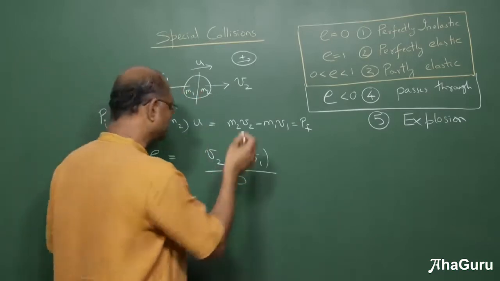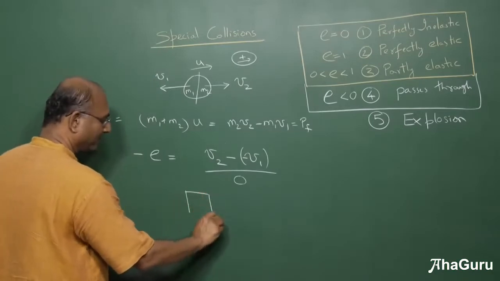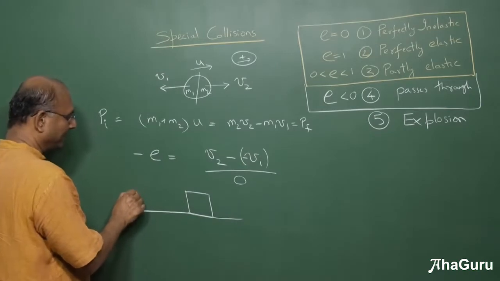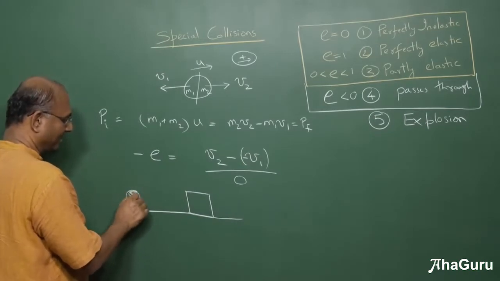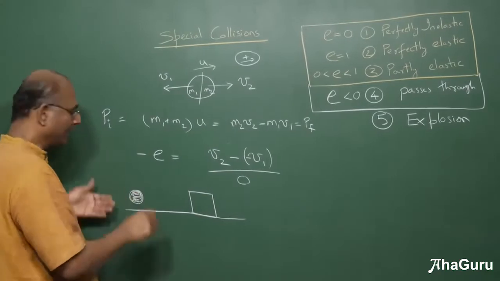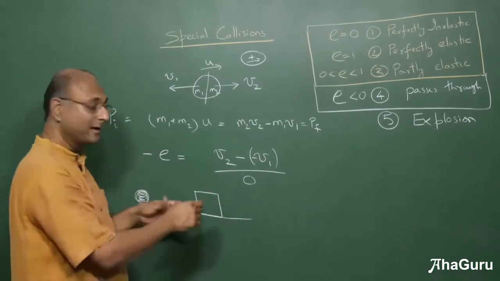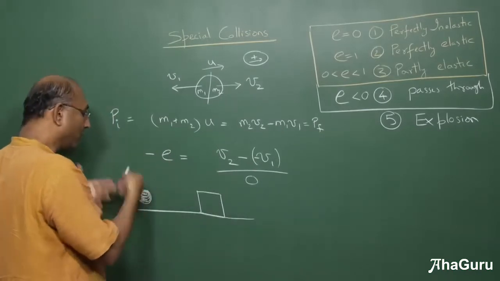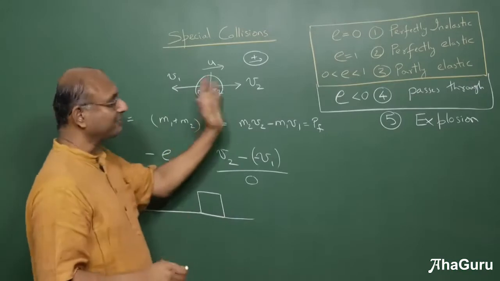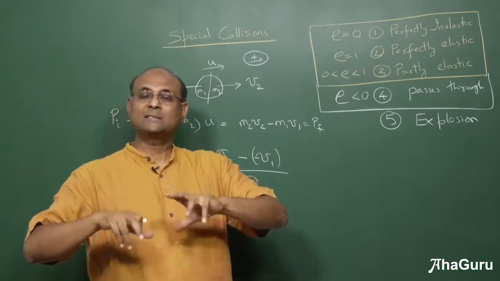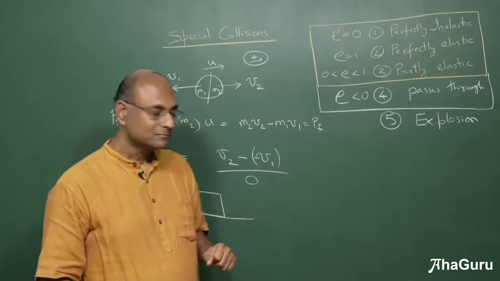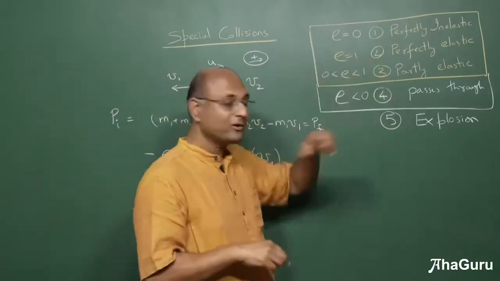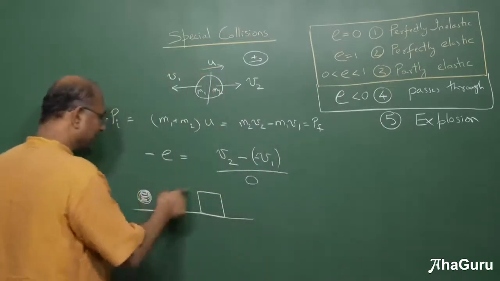But you can also think about a slightly different situation where there might be calculation for coefficient of restitution. For example, imagine that I have an object, let's say not a bullet, let us say I have an object which comes and hits this thing. At that time there is some sort of an explosion, and so this fellow flies off. Okay, so more energy is generated. So usually after the explosion you have a larger kinetic energy than before. So in all of these cases you have less kinetic energy at the end. Here you are going to have more kinetic energy at the end. So let us look at this.